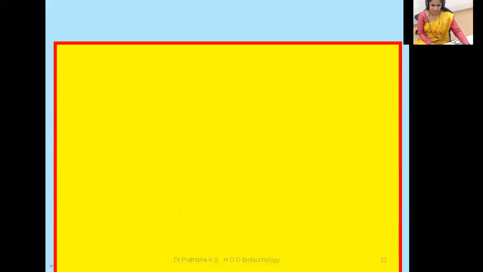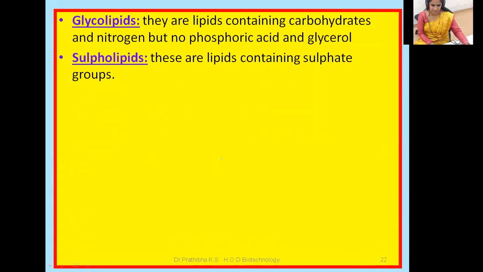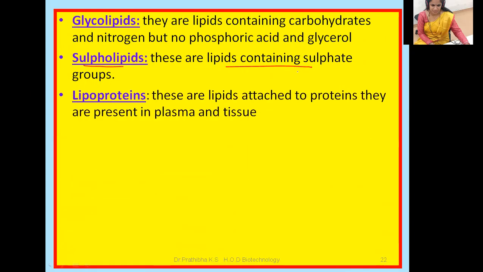Next one is glycolipids. Glycolipids are lipids containing carbohydrates and nitrogen, but no phosphoric acid, and glycerol can be seen in glycolipids. And the next one here, sulfolipids. These are lipids containing sulfate groups. It means based on whatever products we get upon hydrolysis, they are categorized.